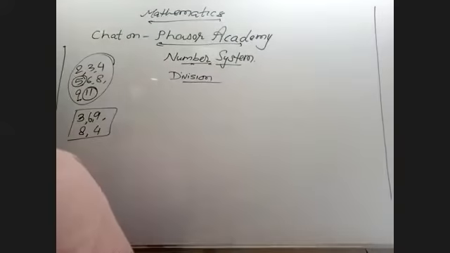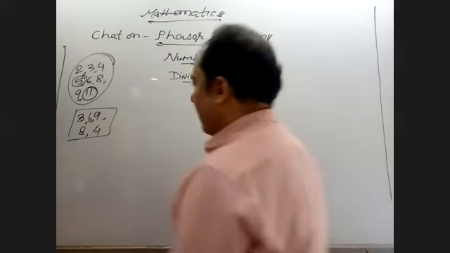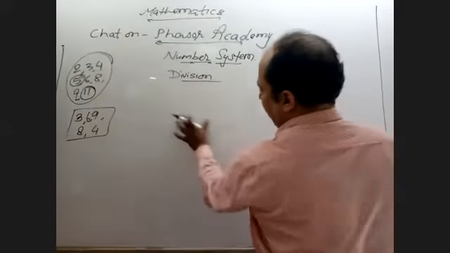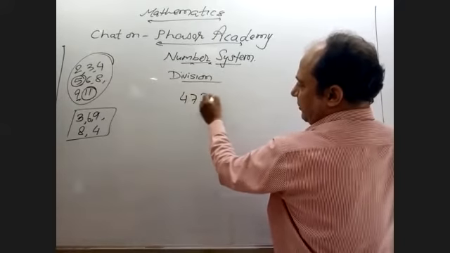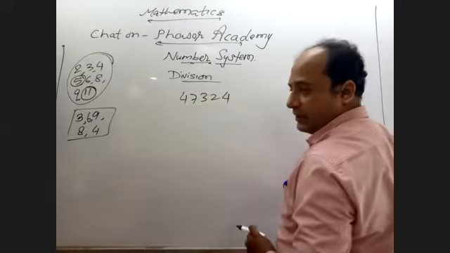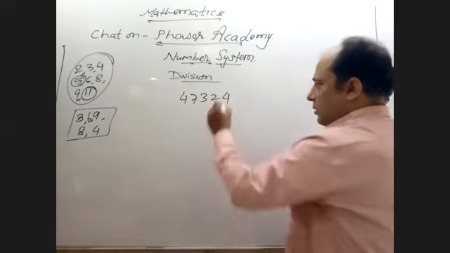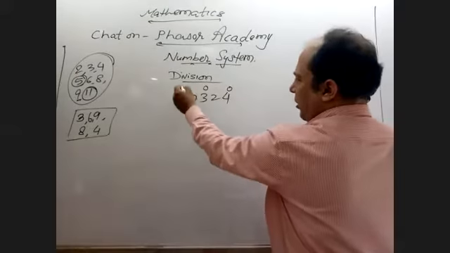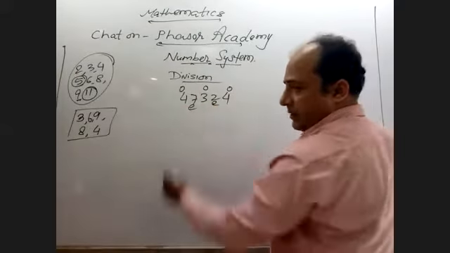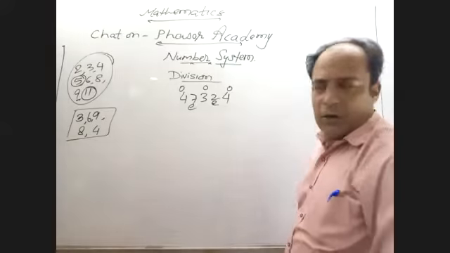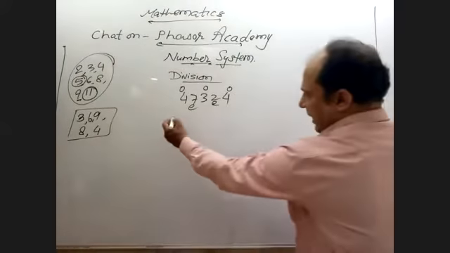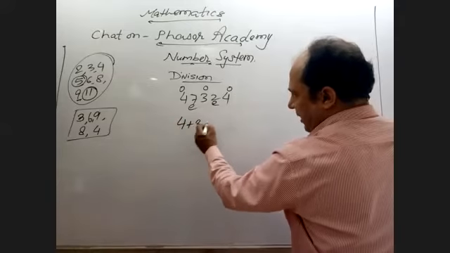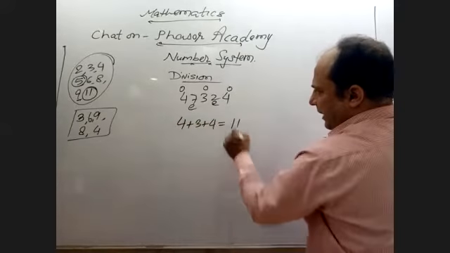In the case of 11, suppose the number is 47324. So the places are odd, even, odd, even. Add first the odd-place digits: 4 plus 3 plus 4, that is 11.